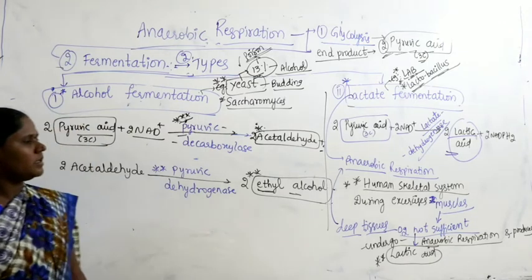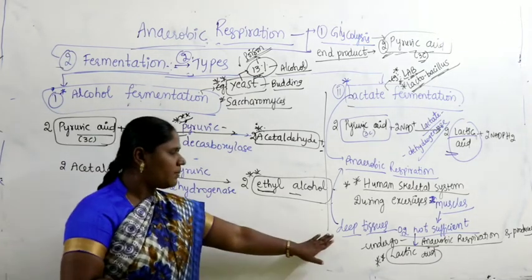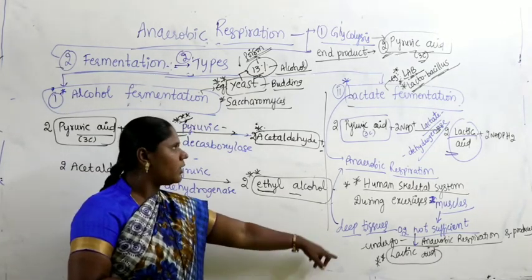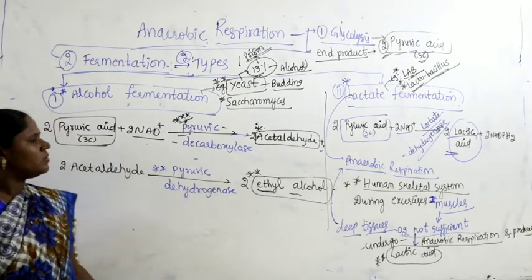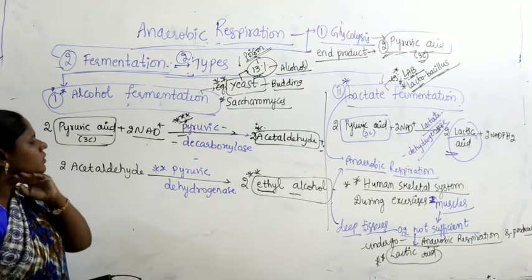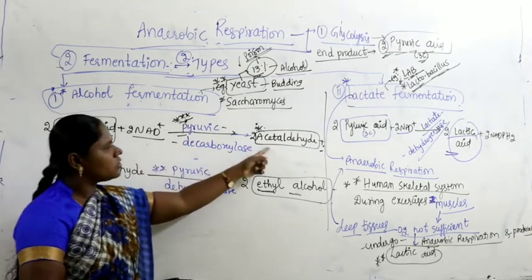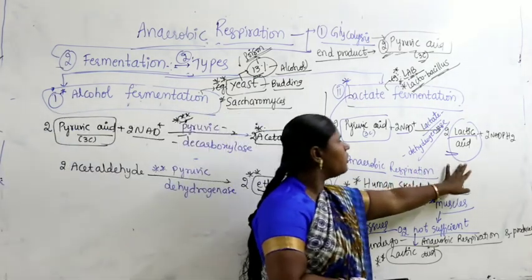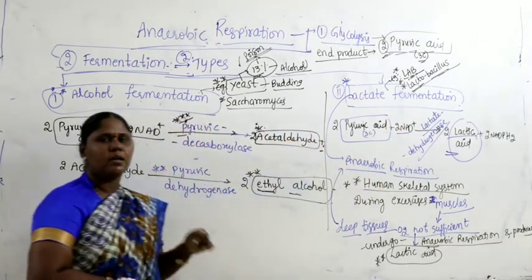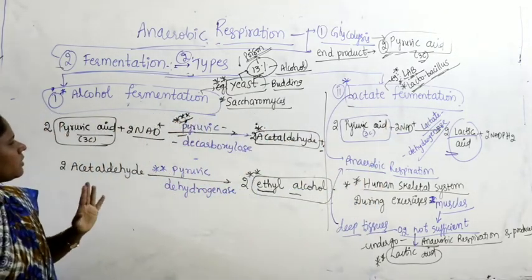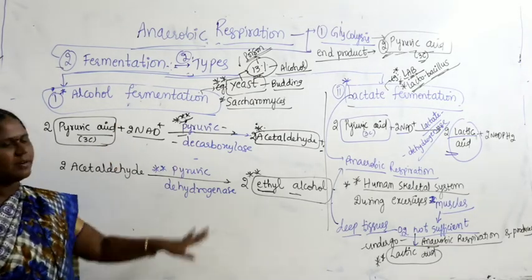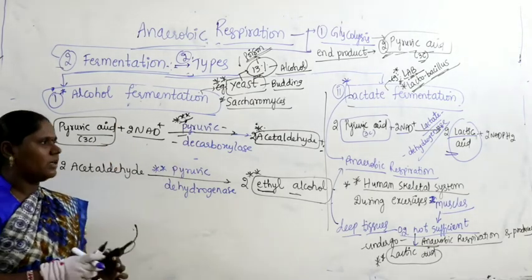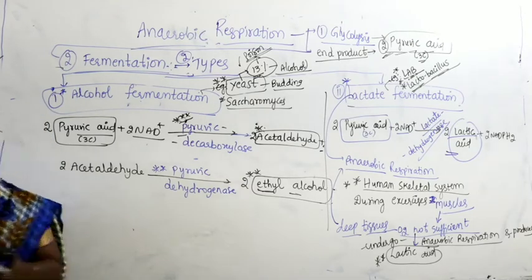During exercises, in muscles, deep tissues may not be supplied with oxygen, then they tend to undergo lactate fermentation as an anaerobic respiration. So, these are the two cases, but here you remember carbon dioxide is released in alcohol fermentation, but carbon dioxide is not produced in case of lactate fermentation. But what is produced here, you can notice, is 2 NADPH2 in both alcohol fermentation as well as in lactate fermentation. Now, let us continue further.